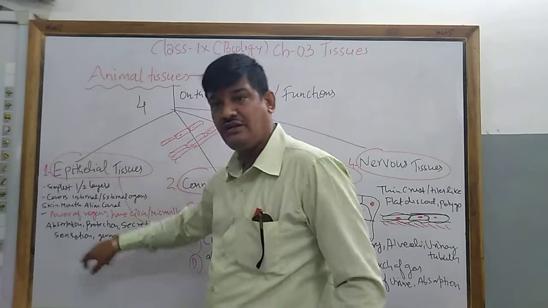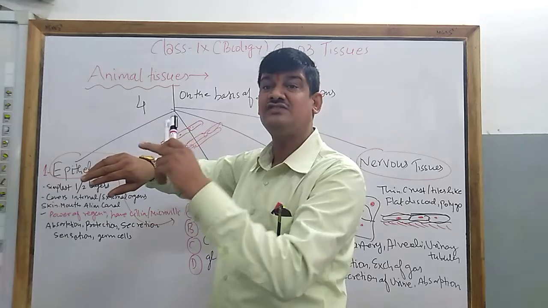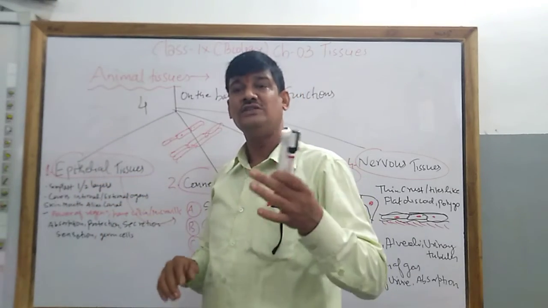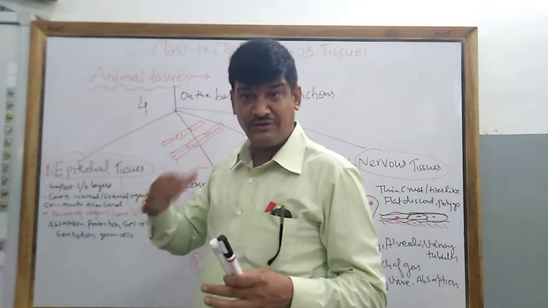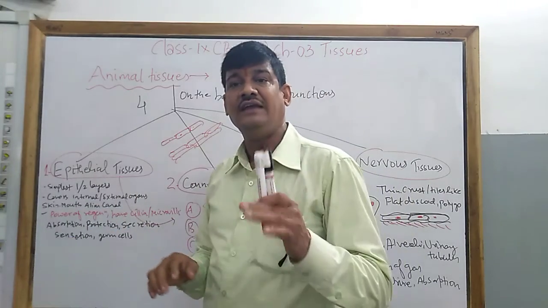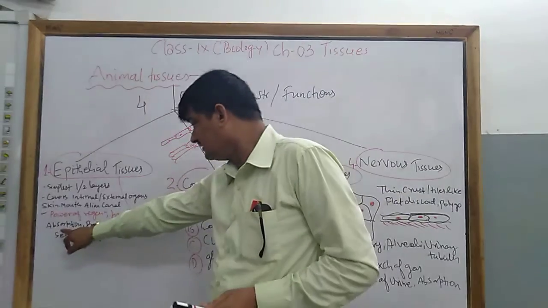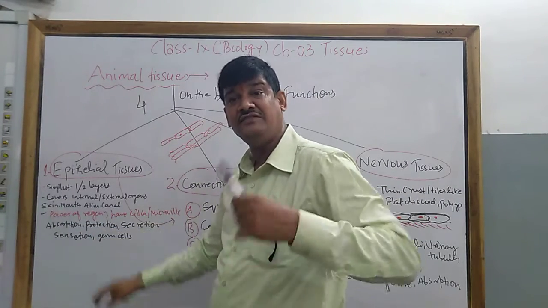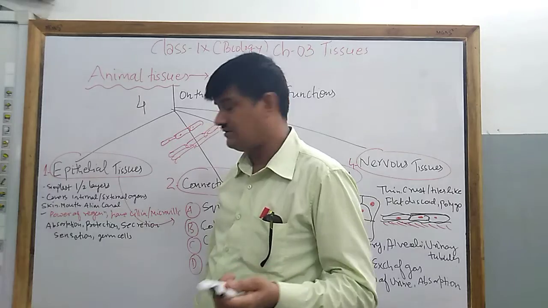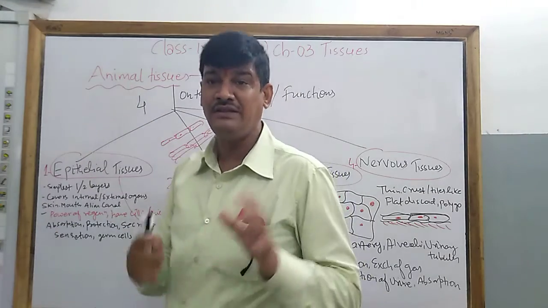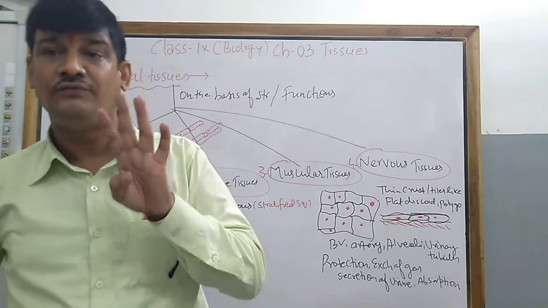Next, sensation. It has direct contact with the external stimuli. Stimuli are the changes which bring some response to our body system, like heat, cold, electric shock, touch, etc. Next, protection against germs and abrasion. So these are certain functions of the epithelial tissue. Epithelial tissue is of four types.